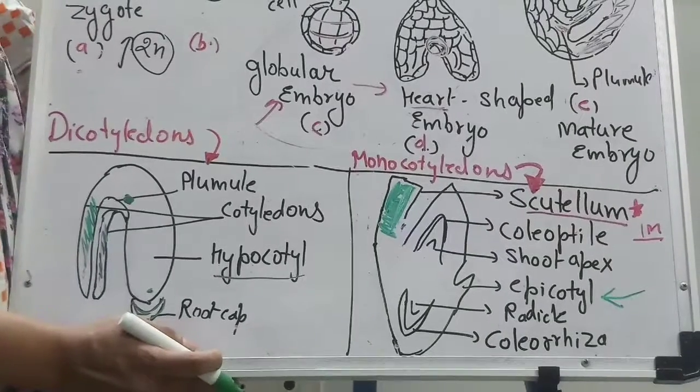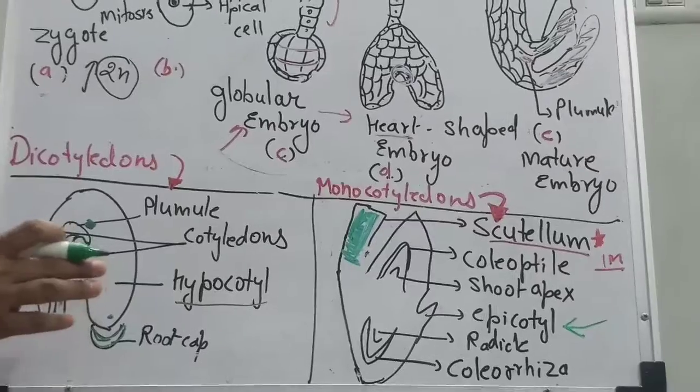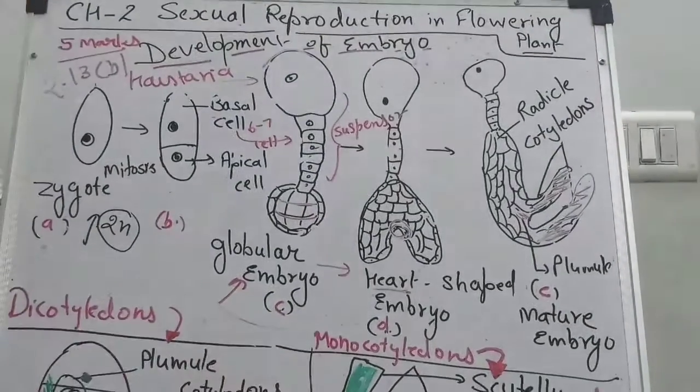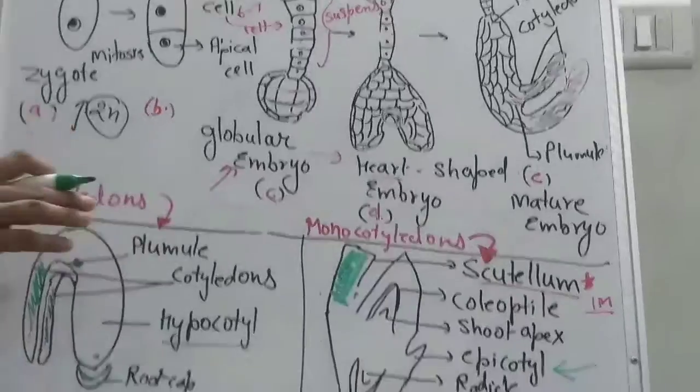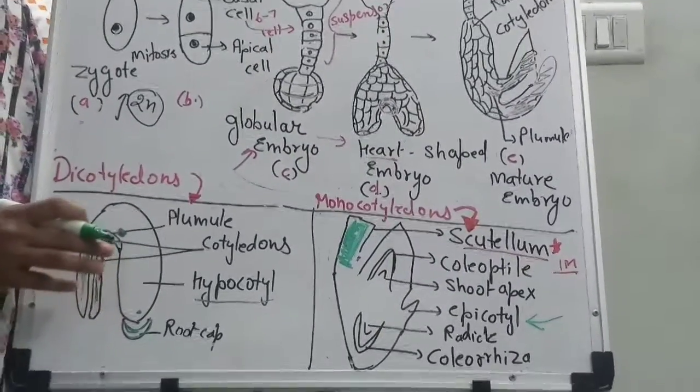Okay, I hope you understand the second topic of post-fertilization, development of the embryo, from this diagram. Next topic is seeds and types of seeds. Okay, thank you.